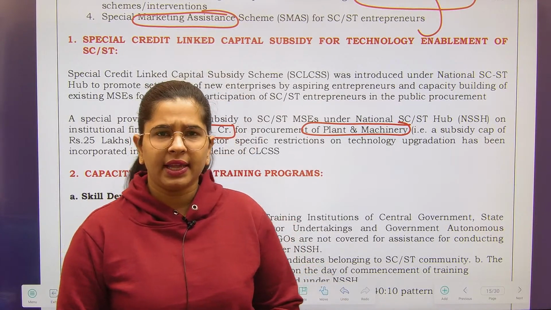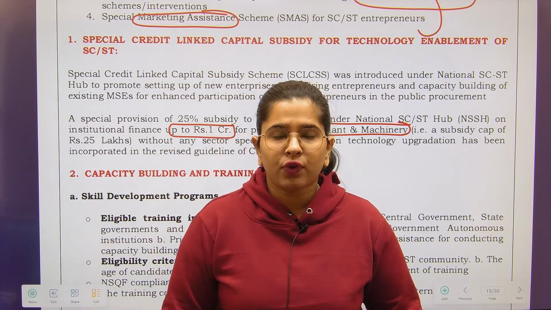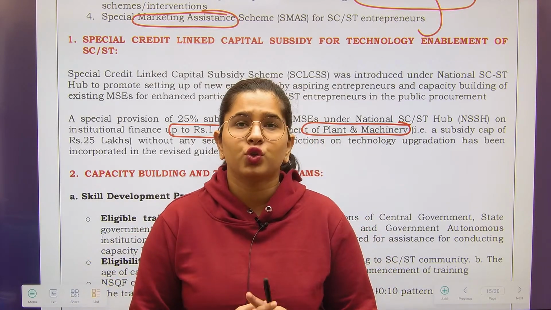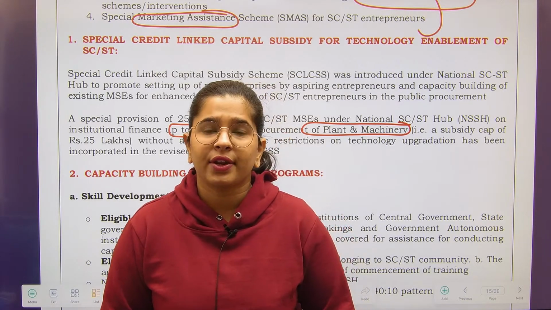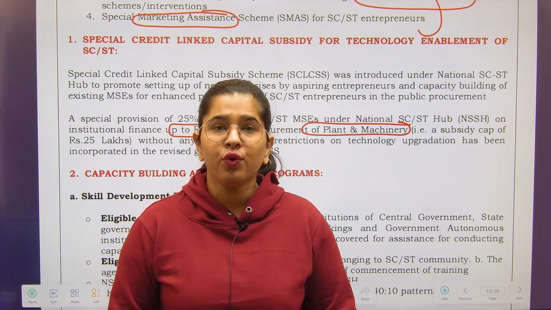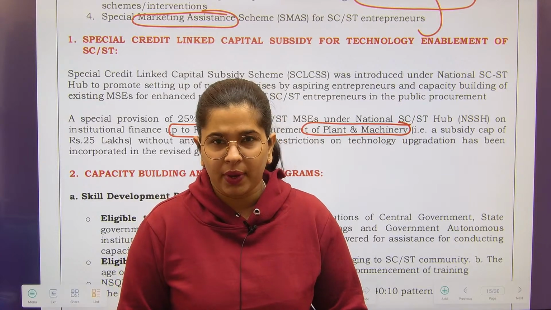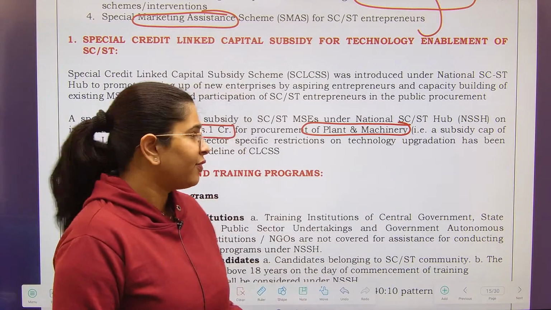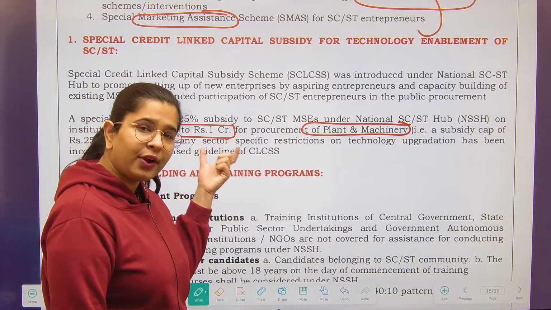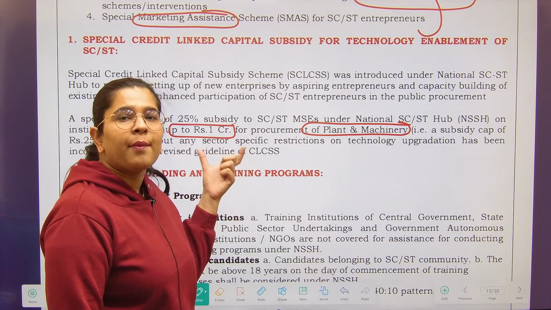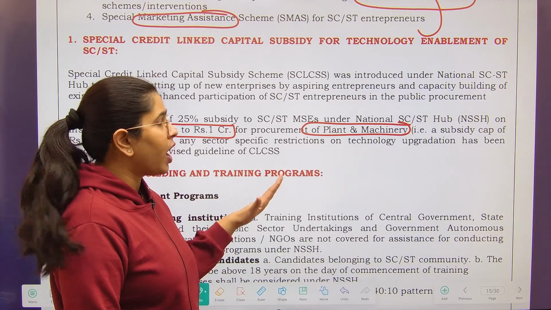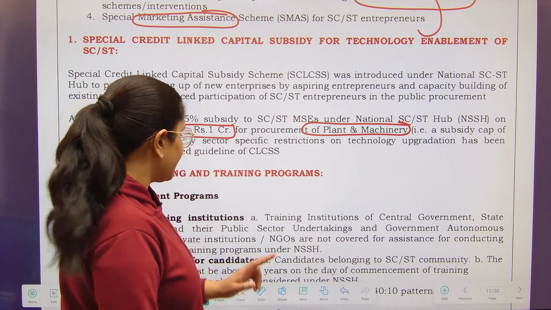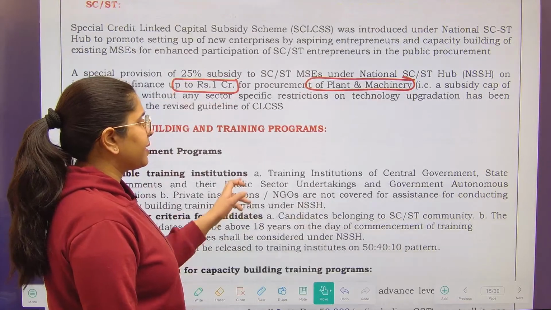Whenever you are reading any kind of scheme, please do not forget the words minimum and maximum, because they tend to lead to so much confusion whenever we are trying to remember the schemes or the answers to the questions. Obviously our brain works like this, that we always focus on the numbers. We tend to remember the numbers, but we forget whether it was related to minimum or maximum. So, capital related subsidy, clear.